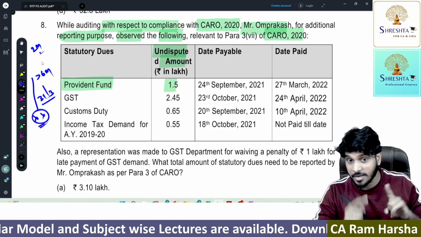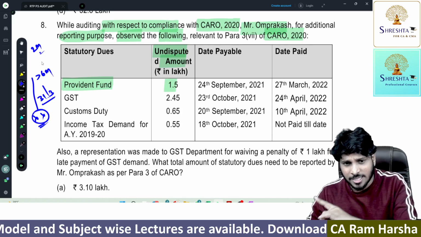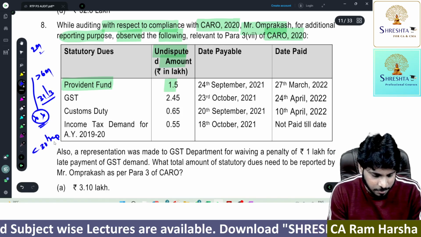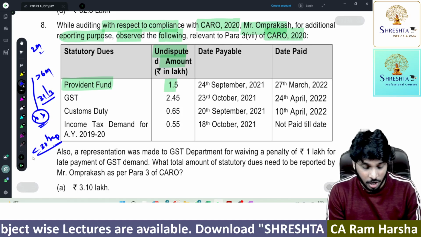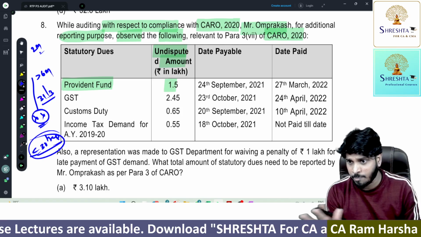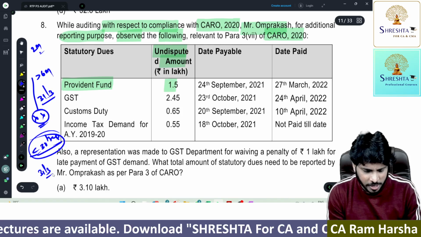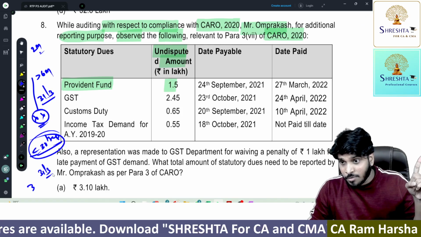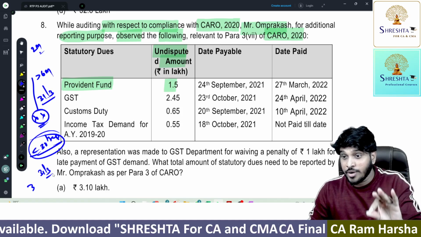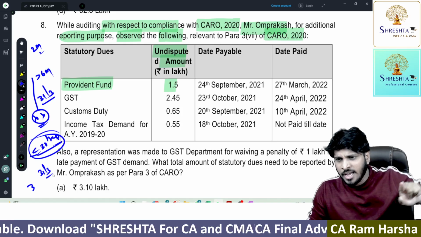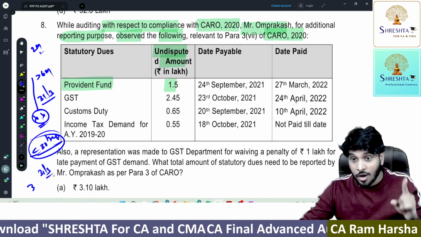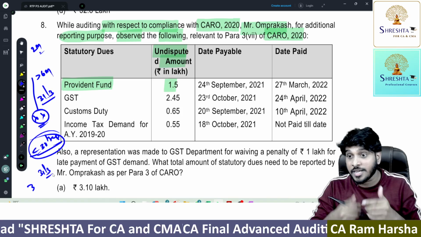I have clearly explained this in regular class. It may not be explained in the marathon in depth, but in regular class I clearly explained. On or before 30th September, if any statutory due is there, the due date for payment is before 30th September, and you have not yet paid even on 31st March, still it is outstanding. Only that dues amount should be reported.